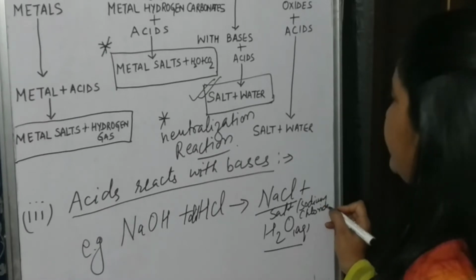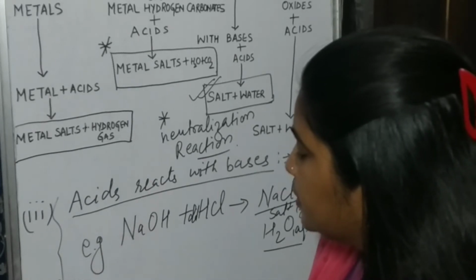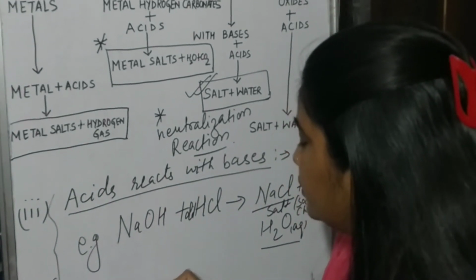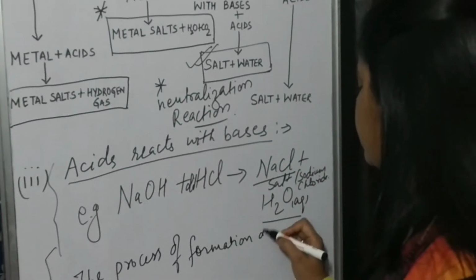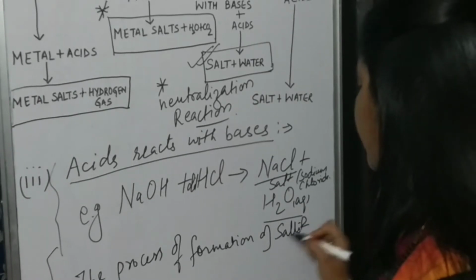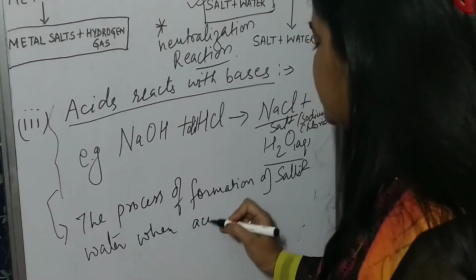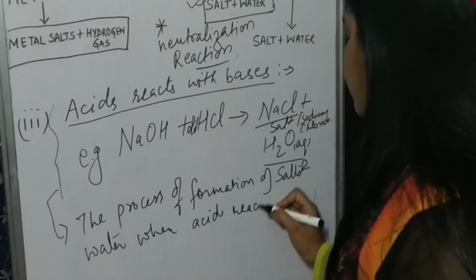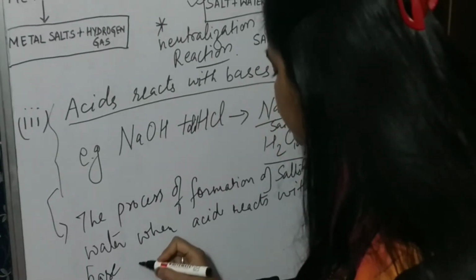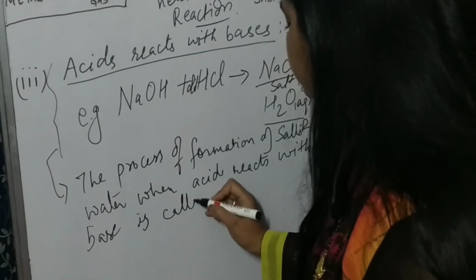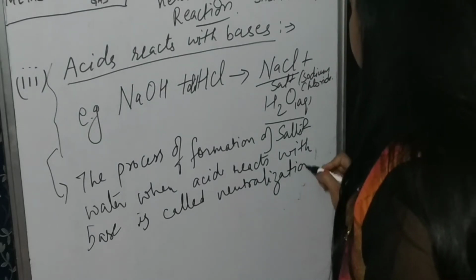Sodium chloride. Understood? So you can write that the process of formation of salts and water when acid reacts with base is called neutralization reaction.